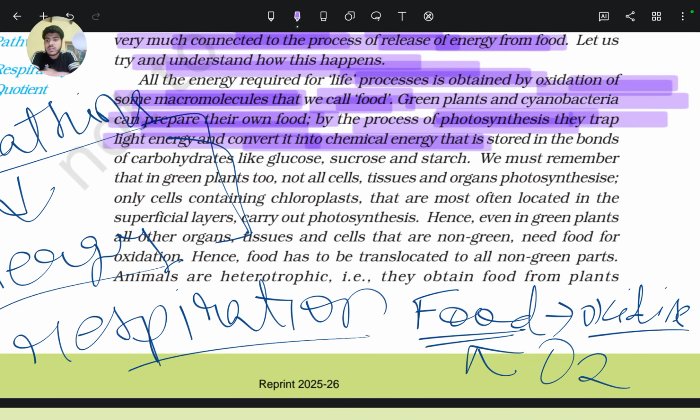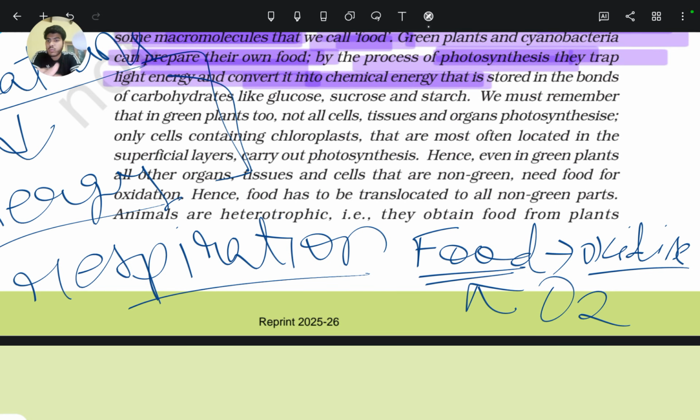They have thylakoids in their chloroplast. The thylakoid membrane traps light energy, and they absorb water and minerals from the soil. For all these things, they make their own food.